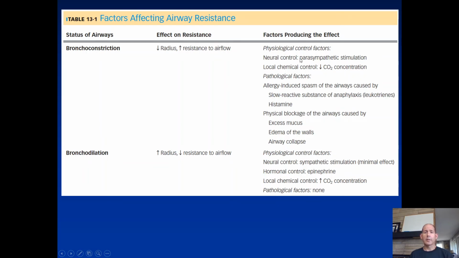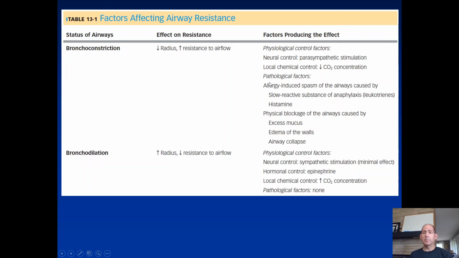Again, we have autonomic control that can cause constriction and thus reduce radius and increase resistance to airflow. And for a given pressure, a greater resistance would mean lower flow. If we have a decreased amount of CO2 locally, that would cause constriction as well.